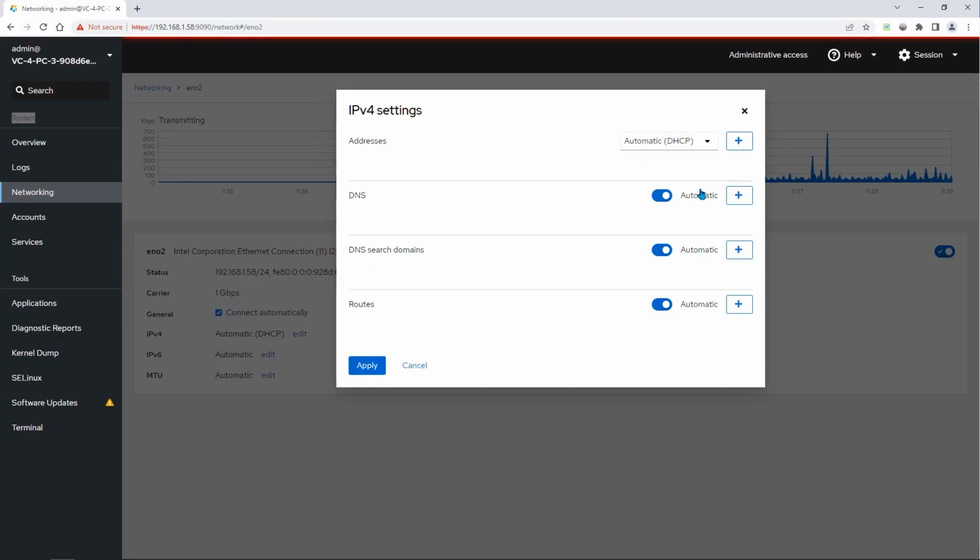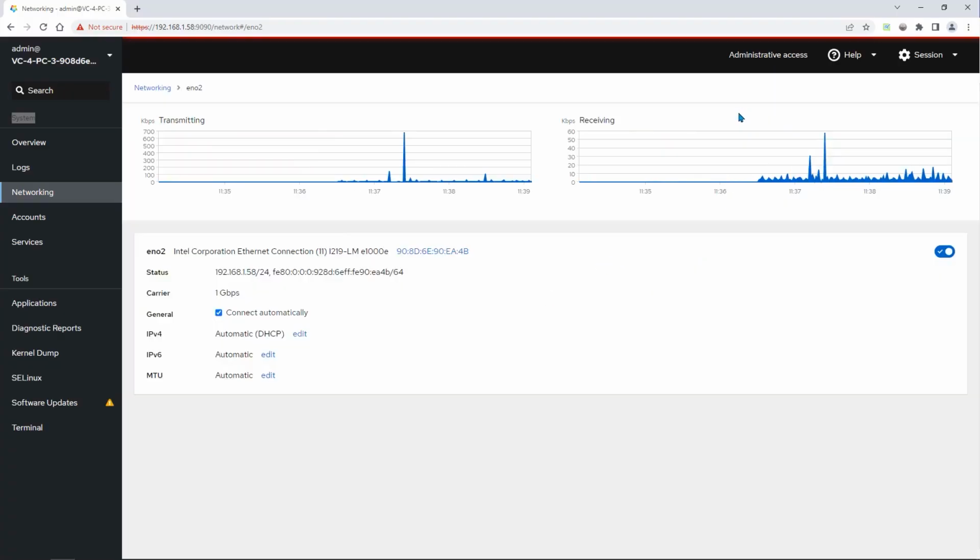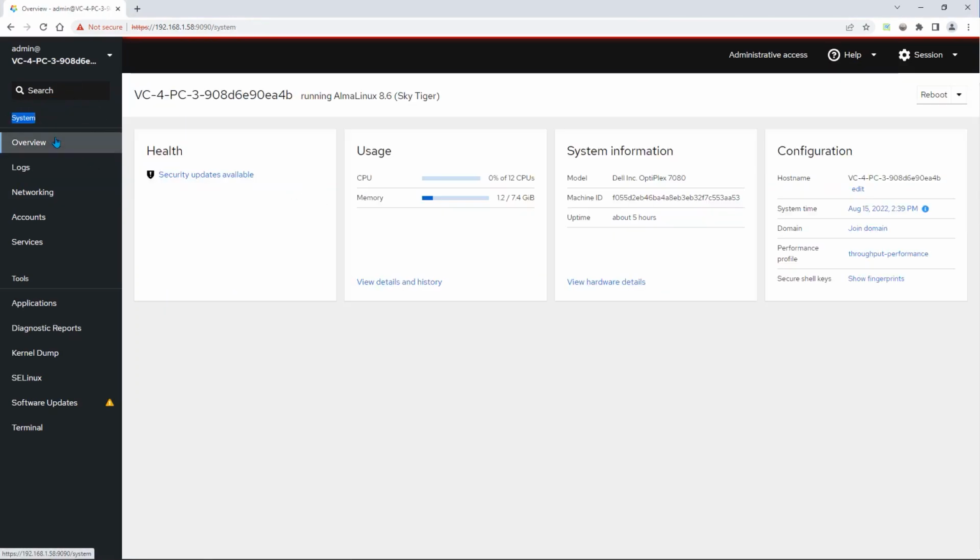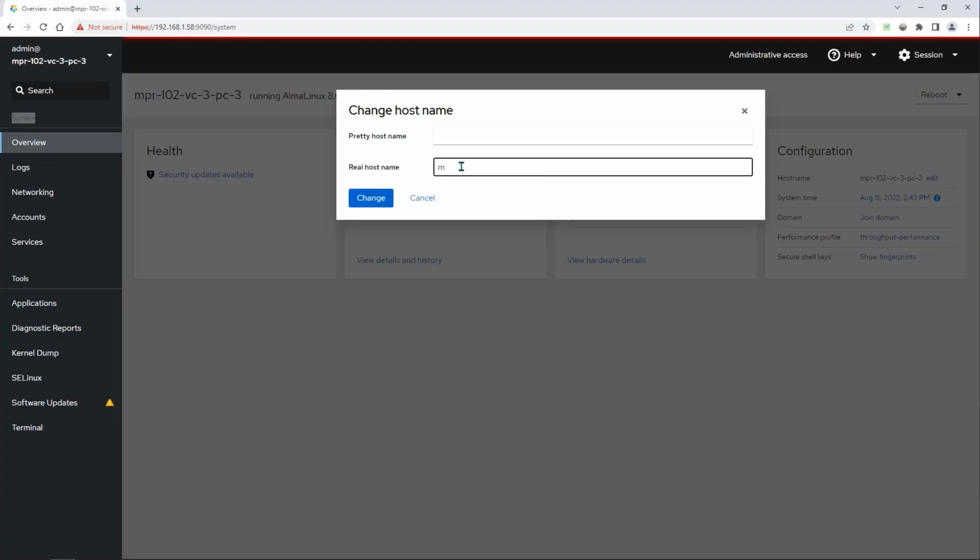Next, we will configure our hostname by going over to the Overview menu. Over here, in the configuration area, we can select Edit by the hostname. Enter the new hostname in the Real Hostname field and select Change.